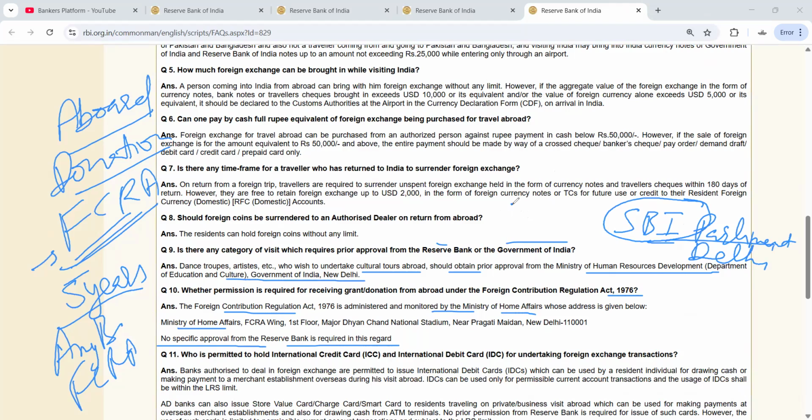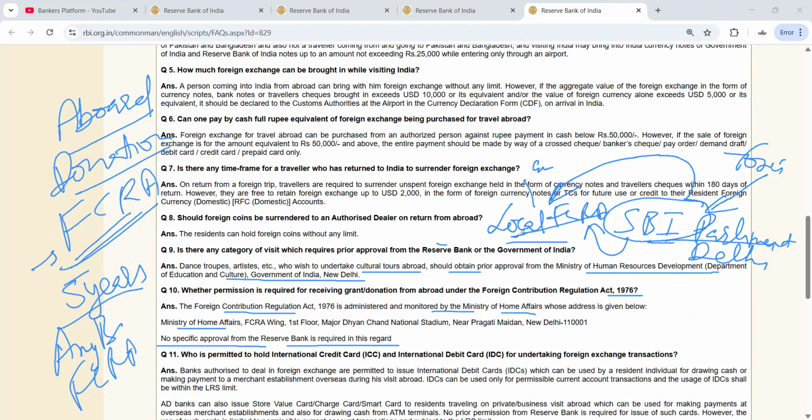So for their convenience, they can open a local FCRA account in which credit should come only from SBI. Suppose they are receiving the fund from abroad in the SBI account. Everybody cannot go to the SBI Parliament Street branch and do the transaction. So what they will do, from net banking or from any instruction, is transfer the fund to their local FCRA account and then they can utilize it for any purpose.